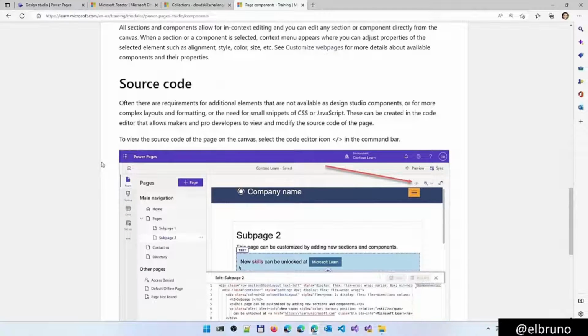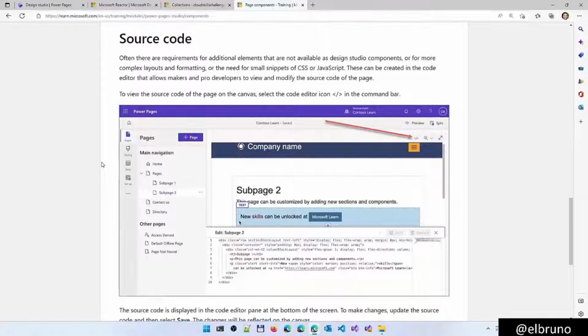We also have the possibility to edit the code. In the previous version, the beta version, we had the chance to edit the code directly on the page. Now we use Visual Studio Code to do this.